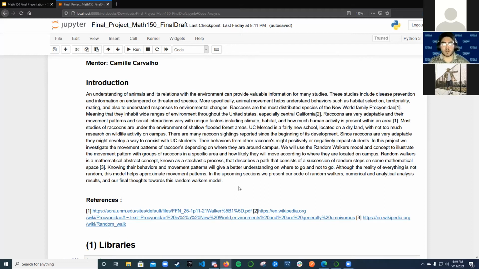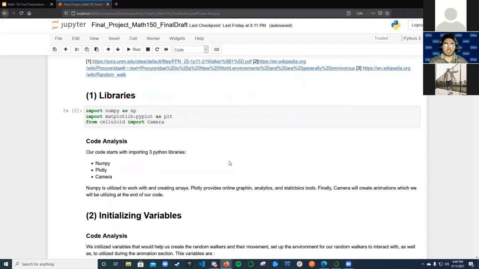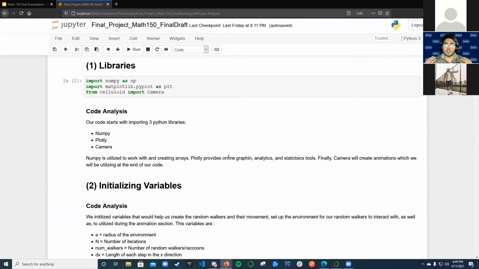So starting with our code, we imported three libraries: NumPy, PyPlot, and Camera. NumPy is used to create arrays. Plotly provides online graphing, analytics, and statistical tools. And Camera will create animations, which we'll be utilizing at the end of our code.